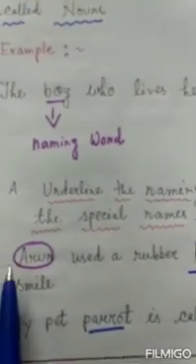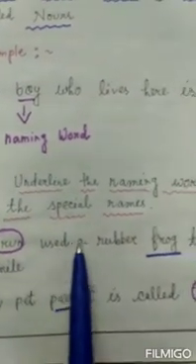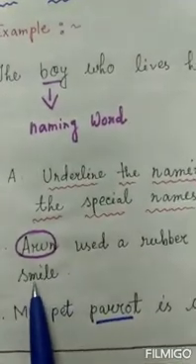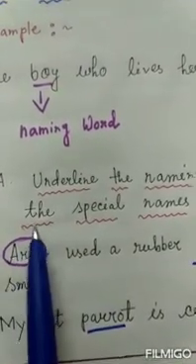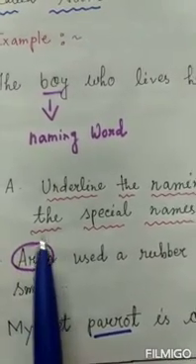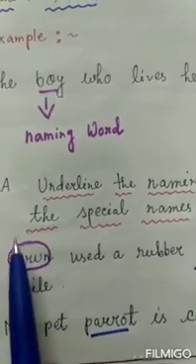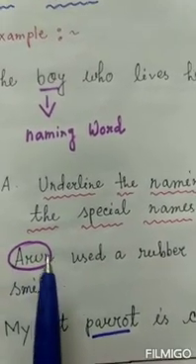Number 1: Arun used a rubber frog to make Shanti smile. Here Arun is a specific name of a boy, so this is the special name. Special names are also called proper nouns.